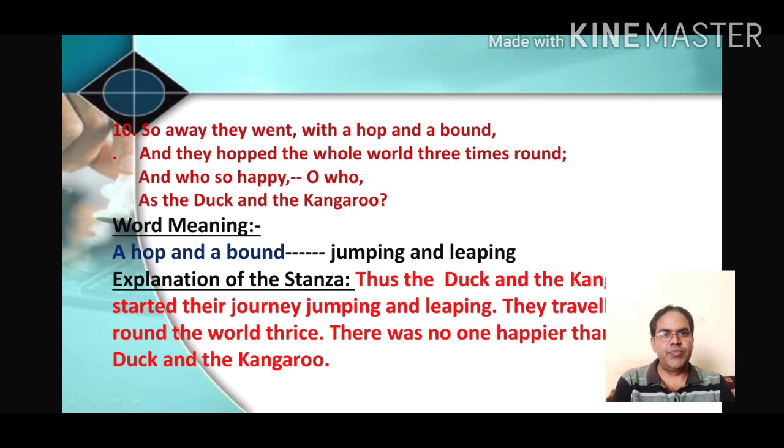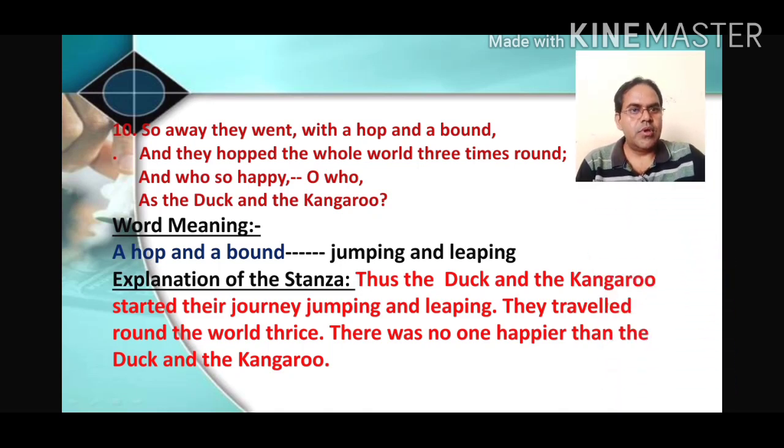Explanation of the stanza. Thus the duck and the kangaroo started their journey jumping and leaping. They travelled round the world thrice. There was no one happier than the duck and the kangaroo. In this way, both were very happy to get such an interesting journey, and they had taken 3 rounds in the entire world, by which they were very happy at last.